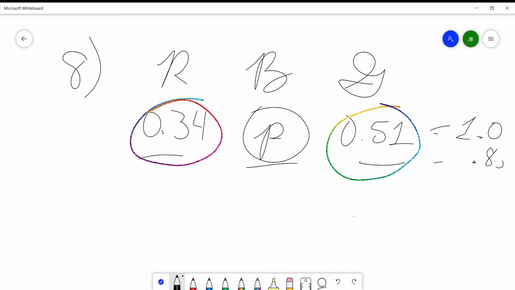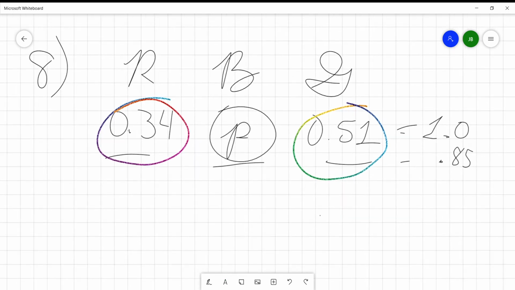Oh, my computer doesn't like it when I get close to the edge of the screen right there. It tries to shut things down. There we go.